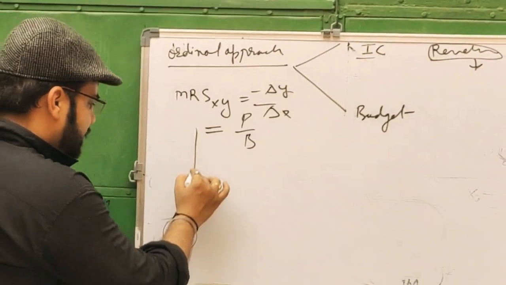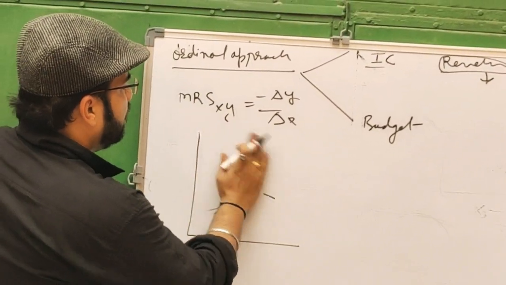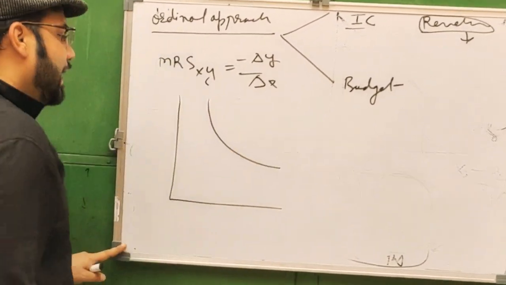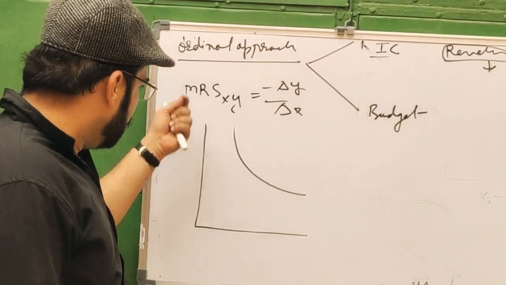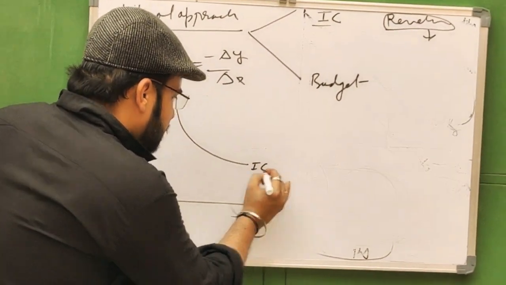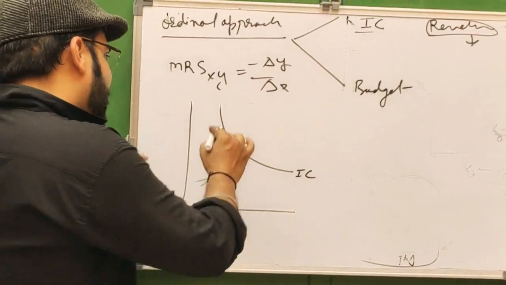So this is the indifference curve, and when you are asked to measure the slope at any point of the curve, it is measured with the slope of the tangent.